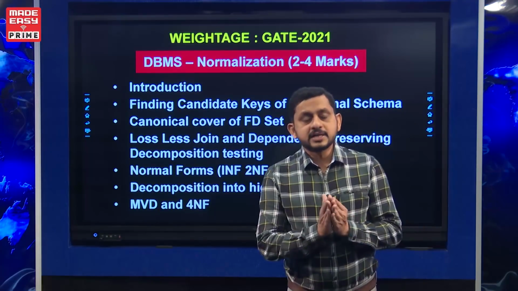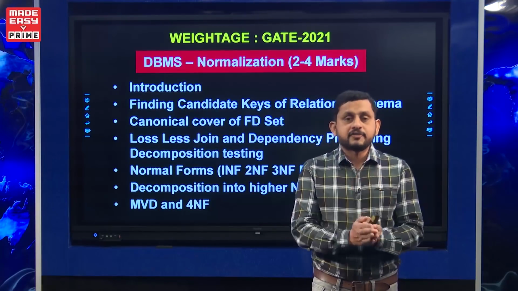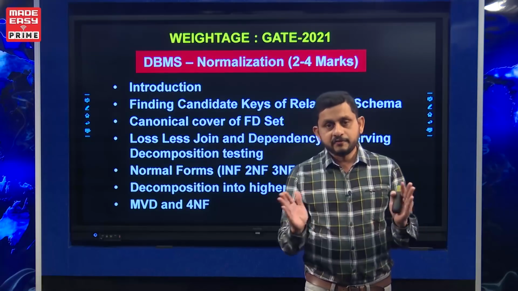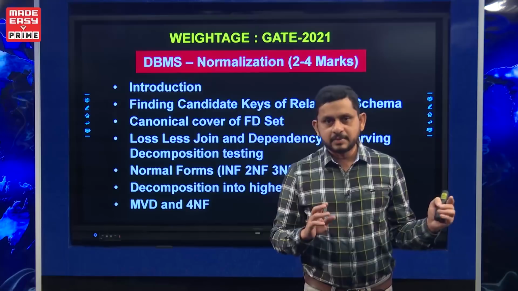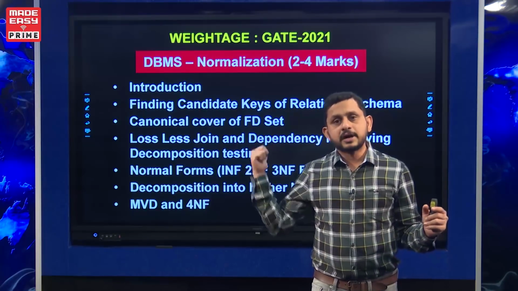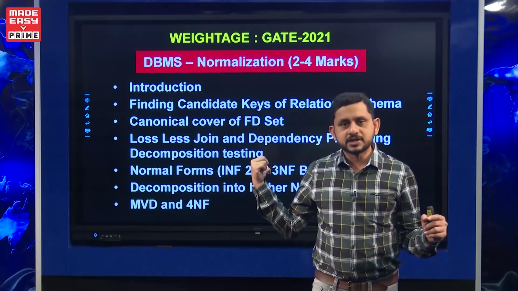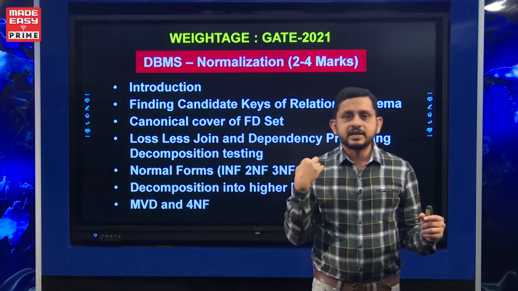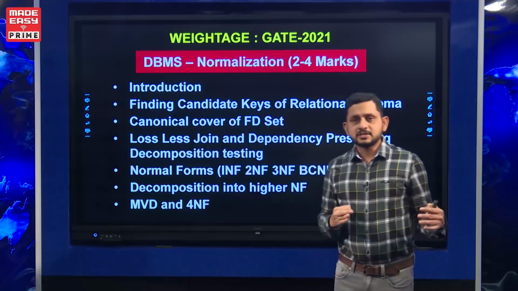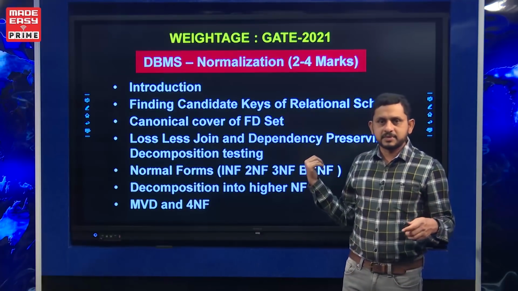One frequent question from normalization is to find the total number of candidate keys of the given relational schema. In this video also I am going to include one sample question related to normalization. We are going to study 3-4 sample questions, out of which one question is from normalization.